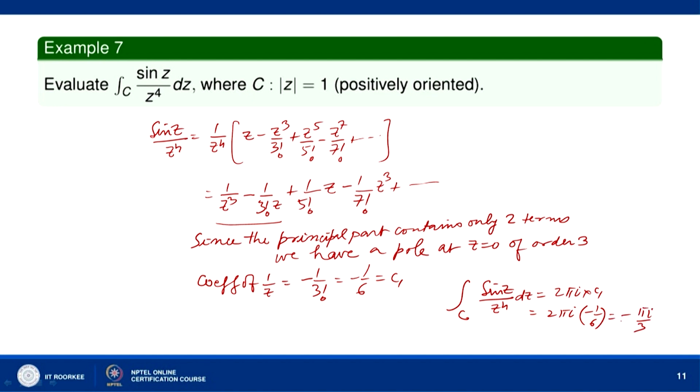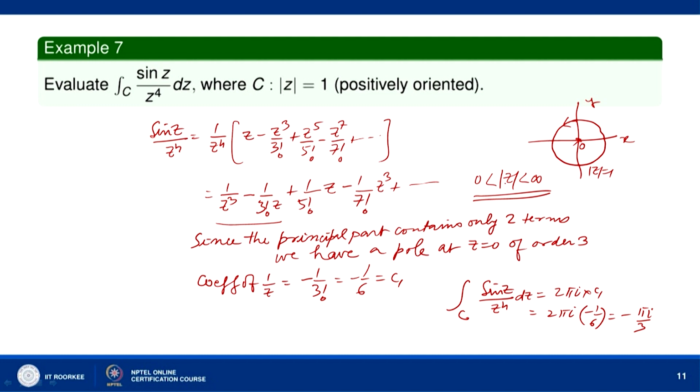And you can notice that the region of convergence is 0 less than mod z less than infinity. Mod z equal to 1 is the circle, this one, and this is 0. Mod z equal to 1 is the simple closed curve which lies in this region, 0 less than mod z less than infinity, and contains the point z equal to 0 in its interior.